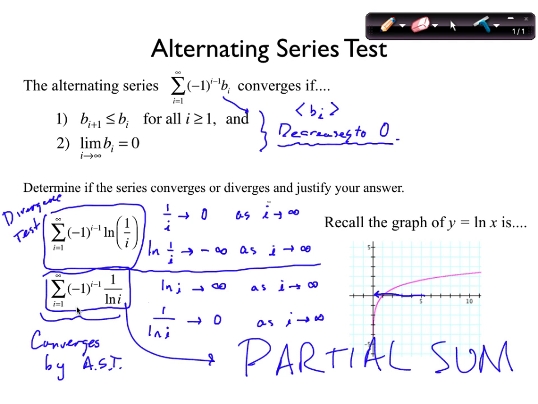So add together the first 10 terms. The first 10 terms will give you some kind of idea of what this is going to sum up to. Take the first 100 terms. That's going to give you a better idea. Take the limit of all the partial sums, and that will be exactly what it sums up to. Partial sums help us to estimate the full sum. Other questions?